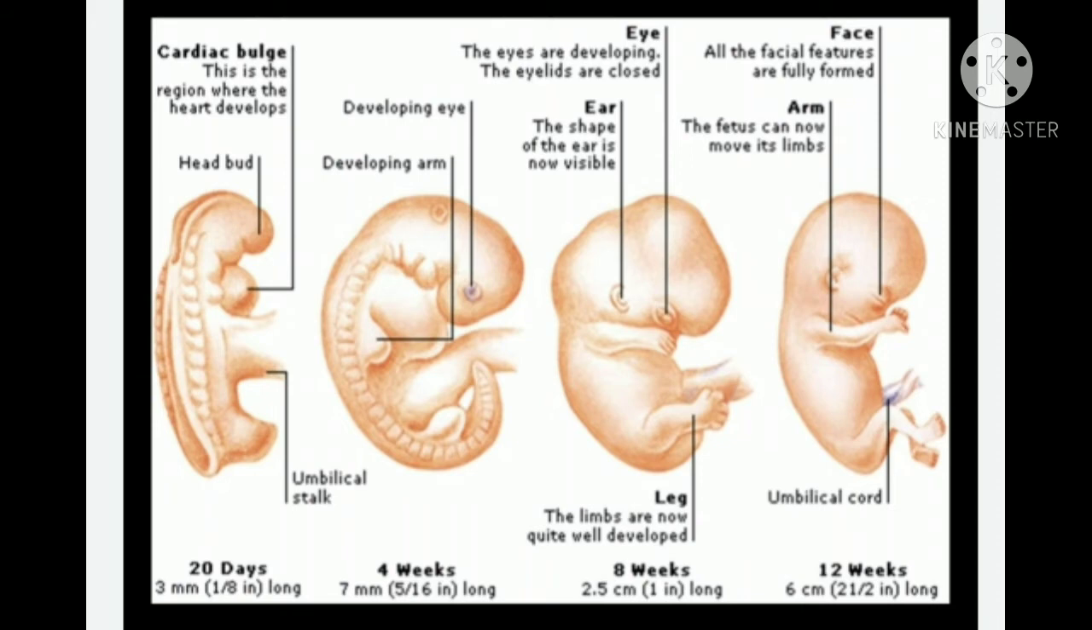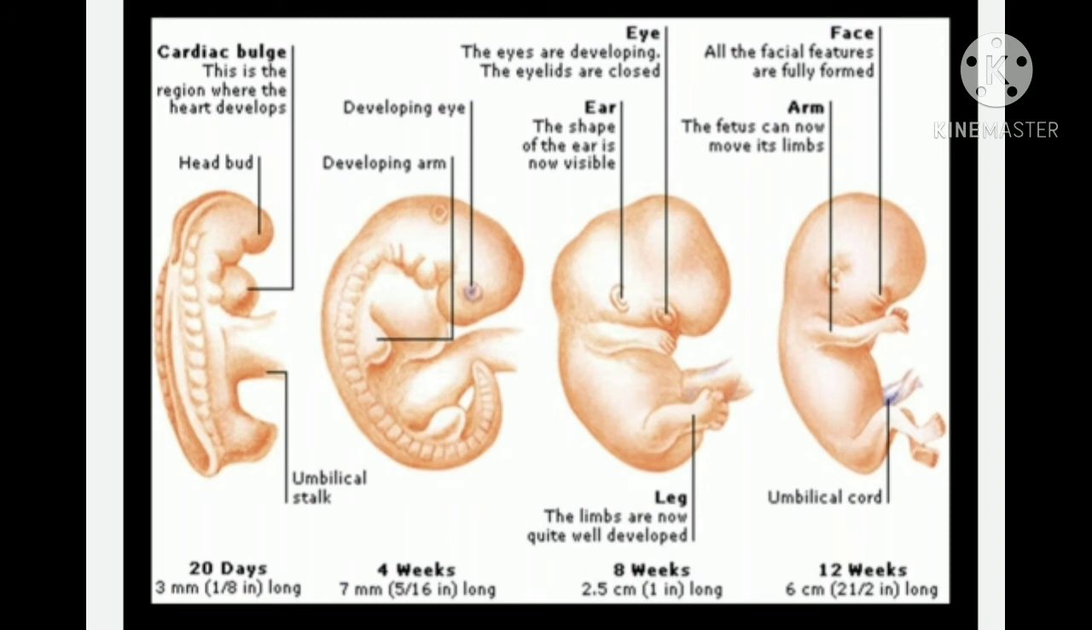Here, from the given figure, you can see how the fetus looks throughout the whole pregnancy. How it looked at 20 days, at 4 weeks, at 8 weeks and 12 weeks. We will learn a little bit about it. At the completion of the 20th day, towards your extreme left, you can see how the fetus looks. Above, you can see the head bud, the head.